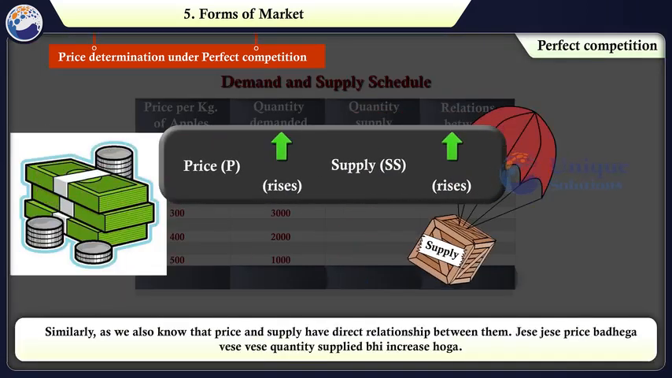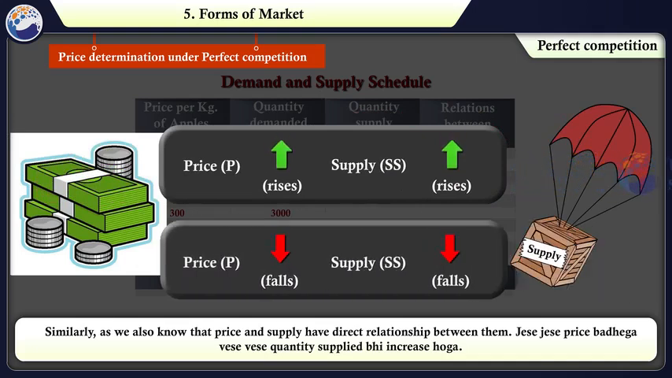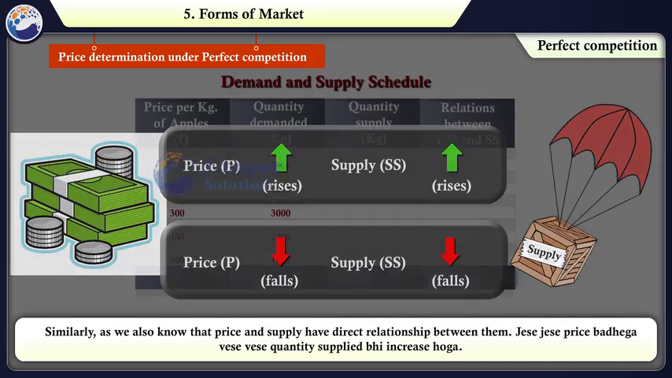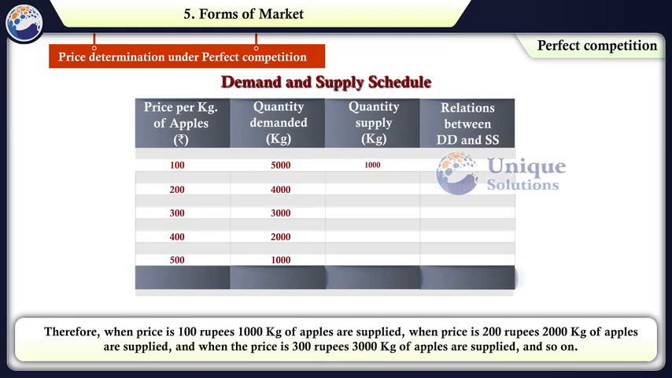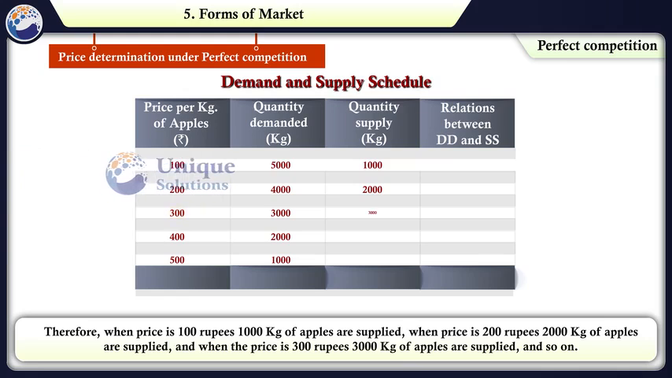Similarly, as we also know that the price and supply have a direct relationship between them, जैसे जैसे प्राइस बढ़ेगा वैसे वैसे क्वांटिटी सप्लाइड भी इंक्रीज होगा. Therefore, when price is 100 rupees, 1000 kgs of apples are supplied. When price is 200 rupees, 2000 kgs of apples are supplied. And when the price is 300 rupees, 3000 kgs of apples are supplied. And so on.